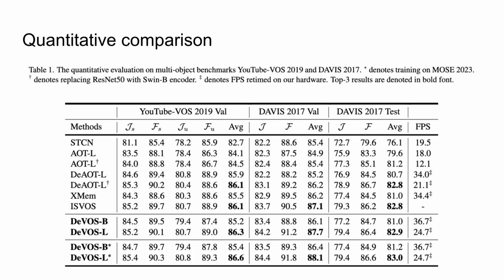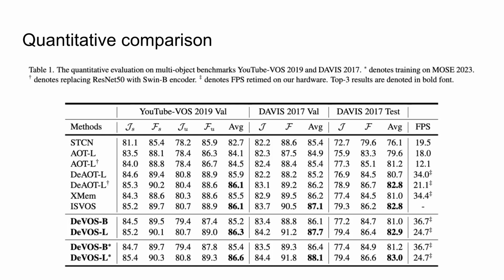Without BL30K for pre-training and MOSE for main training, our Swin-B DeVOS-L achieved state-of-the-art performance, scoring 87.7 J&F on the DAVIS 2017 validation set, 82.9 J&F on the DAVIS 2017 test set, and 86.3 J&F on YouTube-VOS 2018 validation. Despite employing a less complex memory mechanism in contrast to XMem, omitting the direct injection of instance information as in DeAOT, and foregoing hierarchical propagation like DAOT, our method achieves commendable outcomes in both accuracy and notably FPS. This highlights the efficacy of incorporating motion-guided attention to the VOS task.